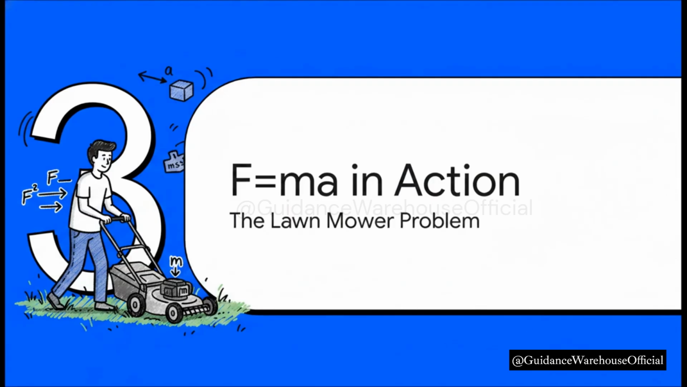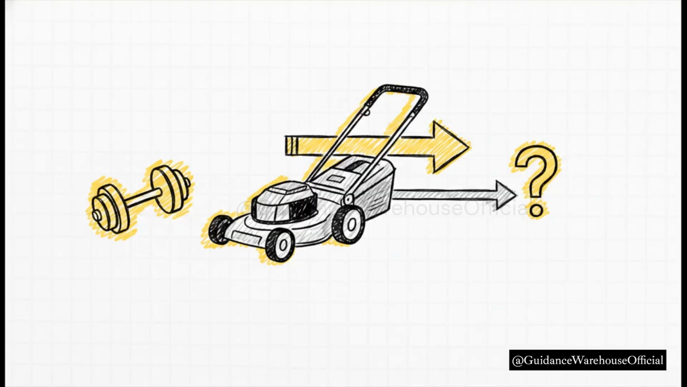All right, enough theory. Let's get our hands dirty and see how this thing actually works in the real world. It's time to put F equals ma to the test with a problem straight out of our source material. So here's the scenario. We've got a lawnmower. Its mass is 24 kilograms.